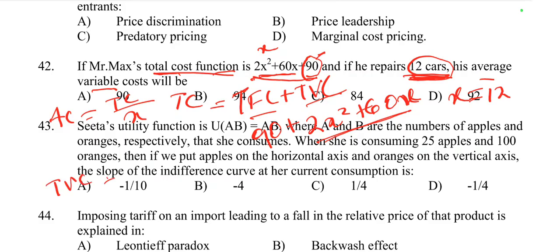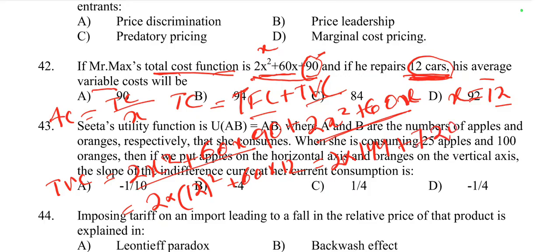Now we substitute the value of x in TVC. TVC is equal to 2x square plus 60x, which is 2 into 12 square plus 60 into 12. 2 into 144 is 288, plus 720, is equal to 1008.